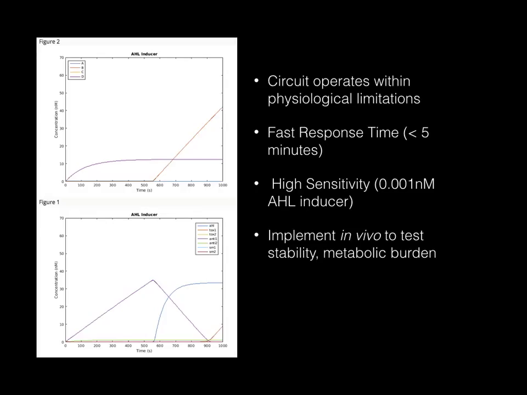In this slide, the analysis is shown for 0.001 nanomolar of AHL added to the system at time equals 500 seconds. The results show a strong response after a small delay of approximately 60 seconds. AHL then accumulates to reach a concentration of 35 nanomolar. Approximately 300 seconds after the spike in AHL, toxin 1 accumulates to lethal levels. This result shows the sensitivity of the system. In fact, by further decreasing AHL inducer, the lower limit of the inducer was determined to be approximately 0.004 nanomolar.